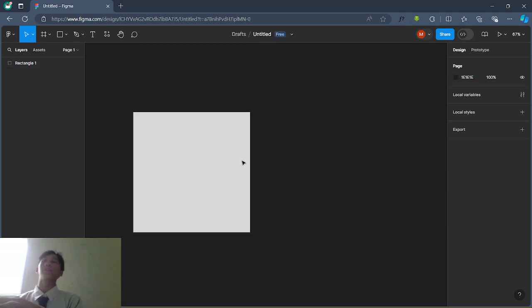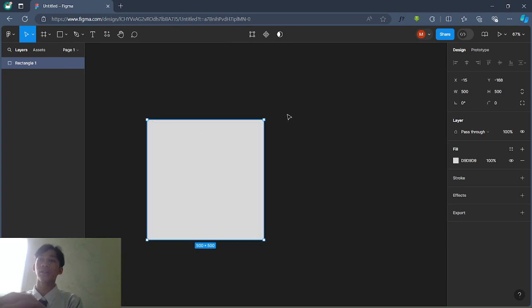For making the body, the bird shouldn't have these pointy corners, right?